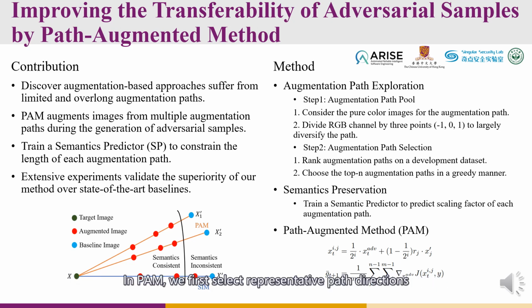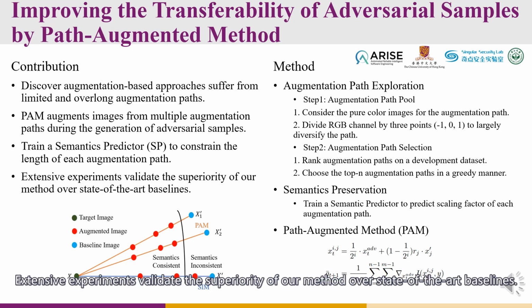In PAM, we first select representative path directions to construct a candidate augmentation path pool. Then we settle the employed augmentation paths during adversarial sample generation with greedy search. Furthermore, we train a semantic predictor, which is a lightweight neural network, to constrain the length of each augmentation path. Extensive experiments validate the superiority of our method over state-of-the-art baselines.